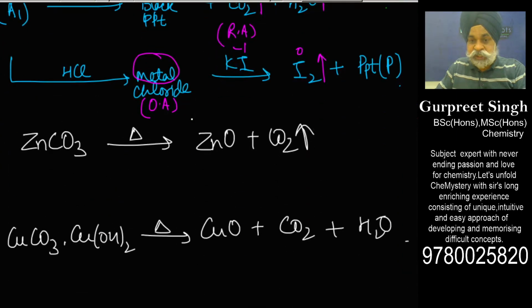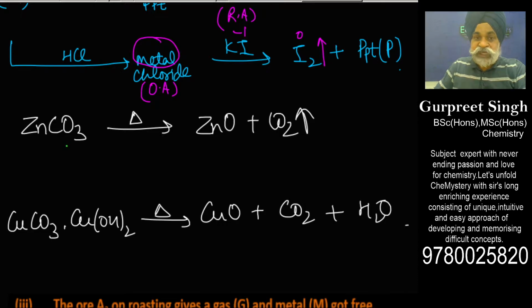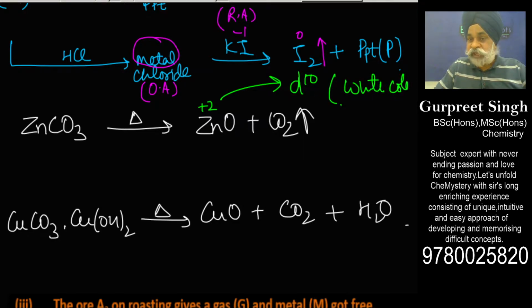So if I had heated calamine, I would not have received water vapors. Only the carbon dioxide would have gone out. And another thing, here the zinc is in +2 oxidation state, and zinc in +2 oxidation state happens to have a d10 system, and the compounds which have a d10 system are generally white colored. They would not be showing any color. So this strongly suggests that A1 would not be zinc carbonate.